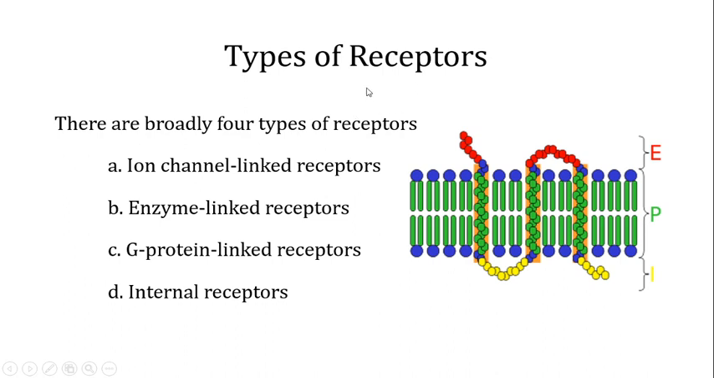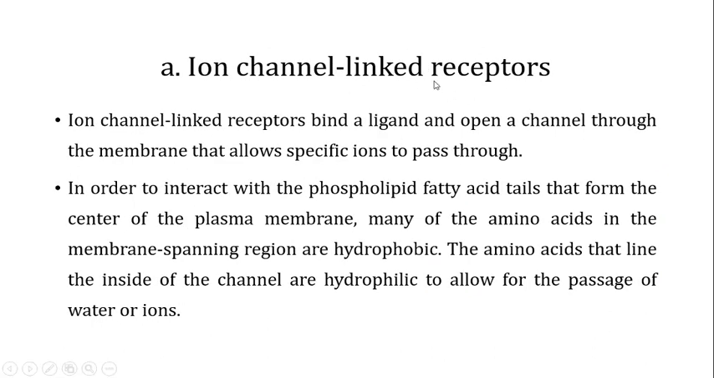If you talk about the types of receptors, they are broadly divided into four types. One is the ion channel linked receptor, and the other is the enzyme linked receptors. The third is the G protein linked receptors, and the fourth is the internal receptors. So let us talk about them in a little more detail. As the name indicates, ion channel linked receptors are linked to some kind of ion channel. When they bind a ligand, they open, and through this opening the specific ions can pass through.